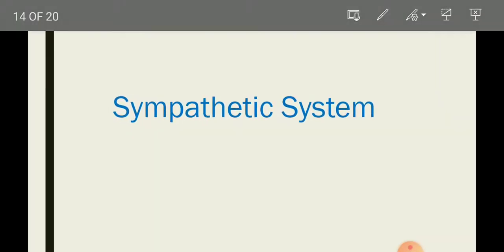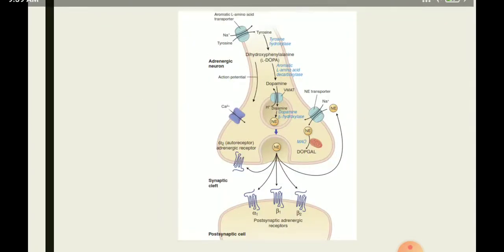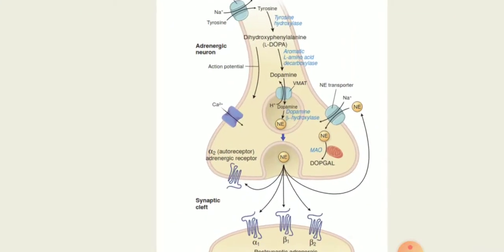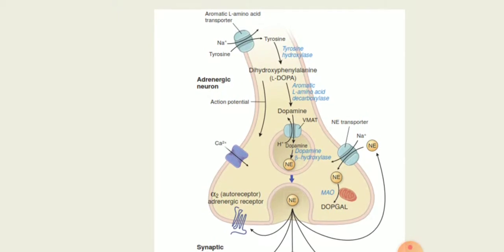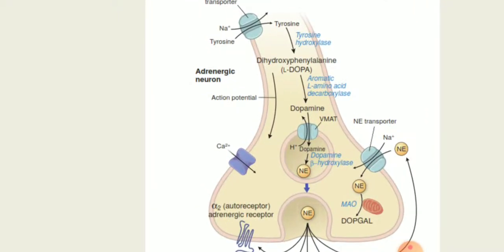Now, how is it synthesized? We can demonstrate the synthesis of catecholamines in two ways. We will show you the pictorial presentation, as well as we can biochemically demonstrate to you how this is going to be synthesized in the human body. Now let's check it out.